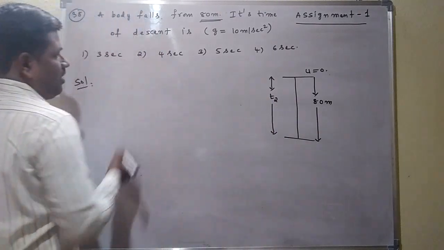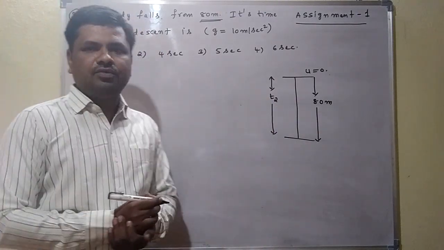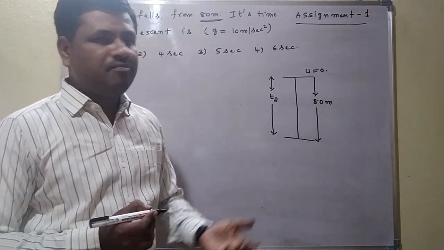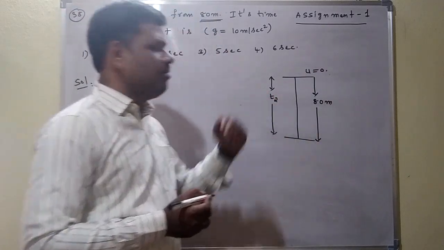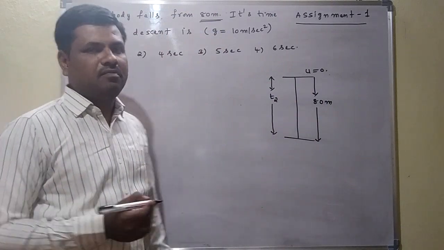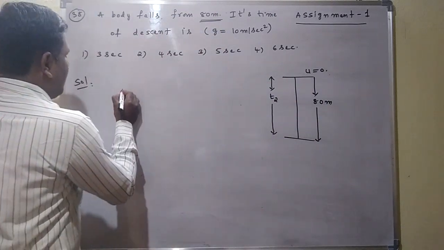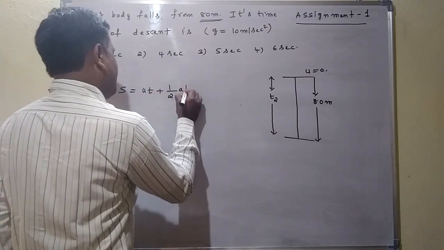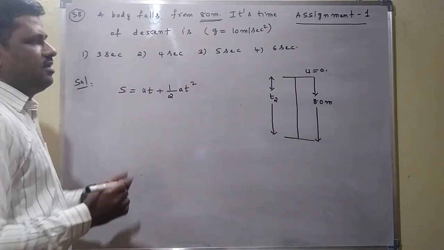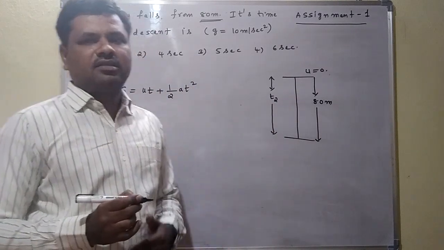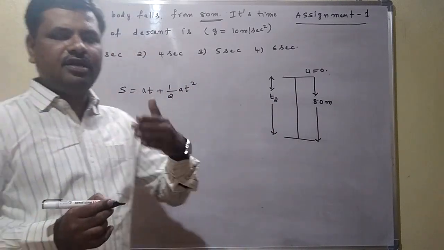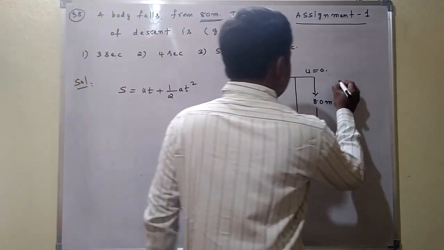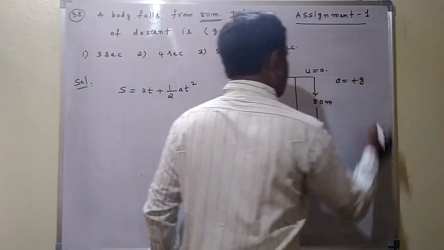Now we apply the formula. Here generally S is equal to ut plus half at square. Why apply that formula? Because distance is given and initial velocity we know, and time we have to find. So we apply S is equal to ut plus half at square. But the value of a is plus or minus. Your body is falling towards the earth, so acceleration due to gravity and the body are moving in the same direction. So a is positive, a is equal to plus g.